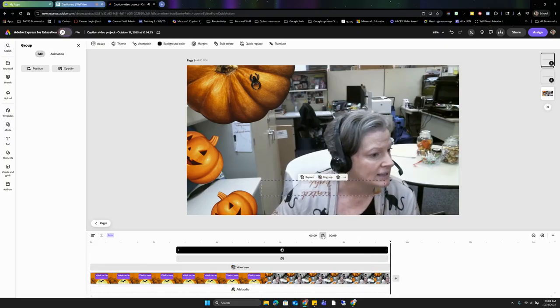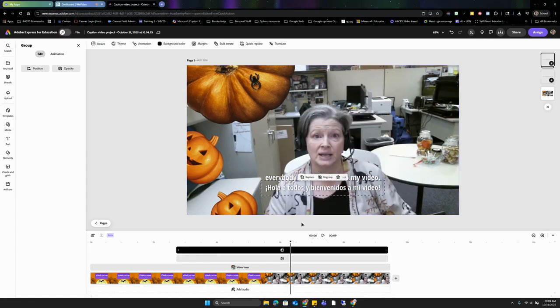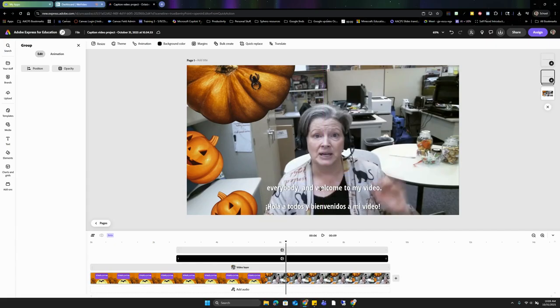I can adjust anything that I need to. If I wanted to reposition either one of these, I can select on this. So maybe there's parts of the video where it shows kind of over top of my face and I don't like that very much. I can select and I can drag these to any position that I want, but I can have them appear one on top of the other in the same video clip.